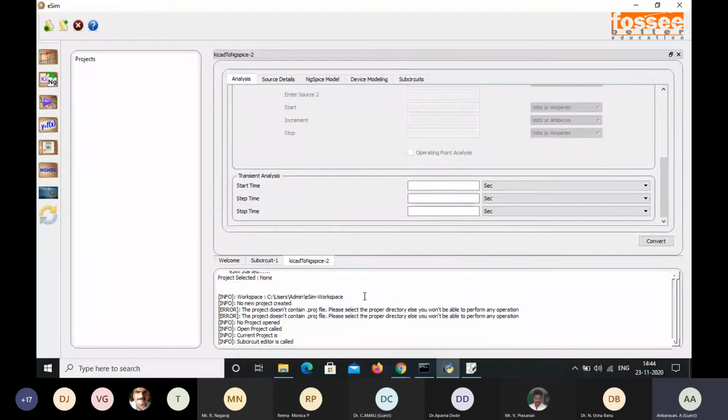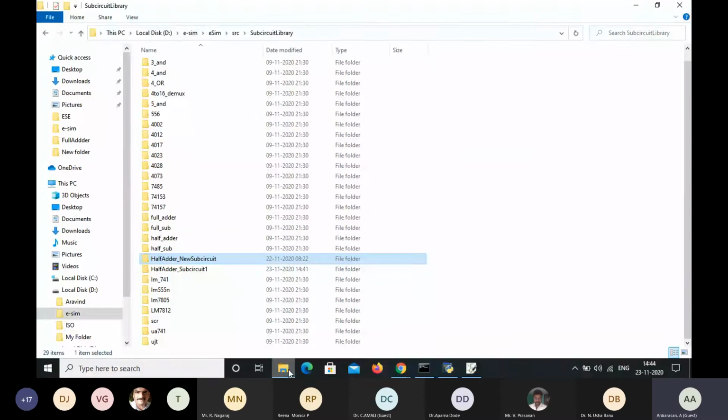Once it is converted, here my file will be available. Yes, here: adder underscore subcircuit 1. So this is my adder subcircuit which is available in the subcircuit library. Adder subcircuit 1. And next we are going to design the component schematic for this adder subcircuit 1. So how are we going to design this adder subcircuit 1 schematic?